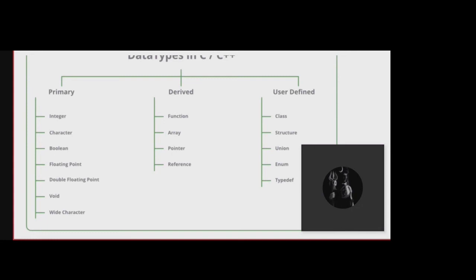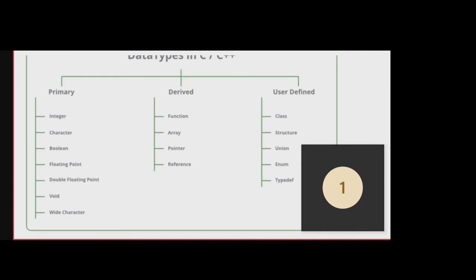The same way, when we are using class, we can create an object. For class, instead of calling it a variable, we call it an object. I will explain that clearly. So the newly added derived data type is reference, and the newly added user defined data type is class.